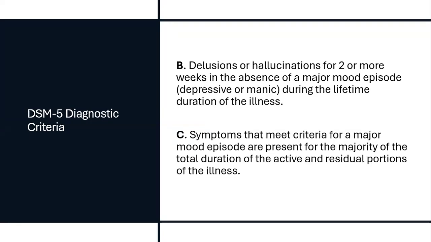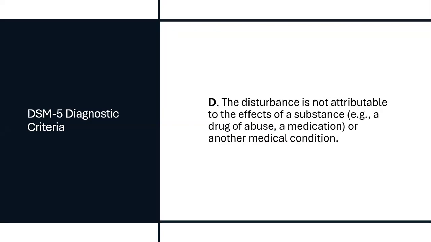Criterion B: delusions or hallucinations for 2 or more weeks in the absence of a major mood episode during the lifetime duration of the illness. So psychotic symptoms like delusions or hallucinations are present for at least 2 weeks in the absence of mood episodes. Criterion C: symptoms that meet criteria for a major mood episode are present for the majority of the total duration of the active and residual portions of the illness.